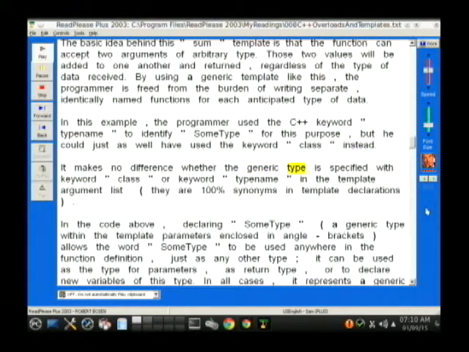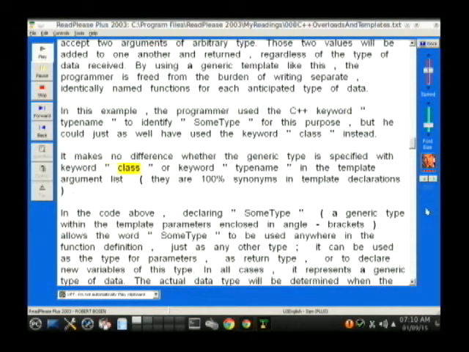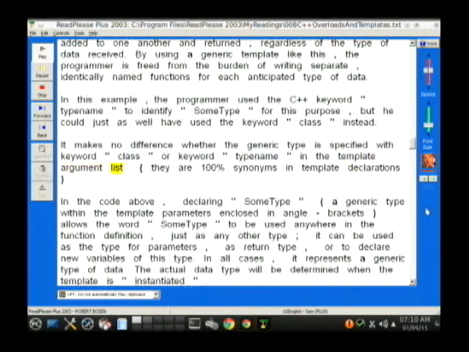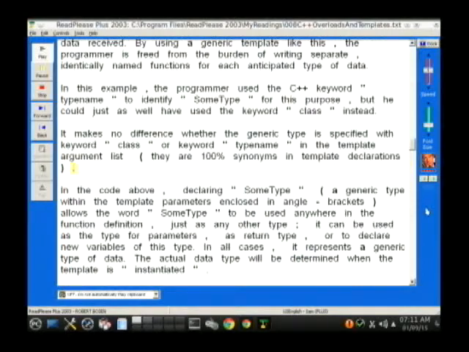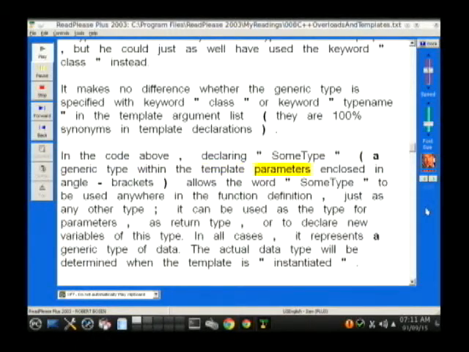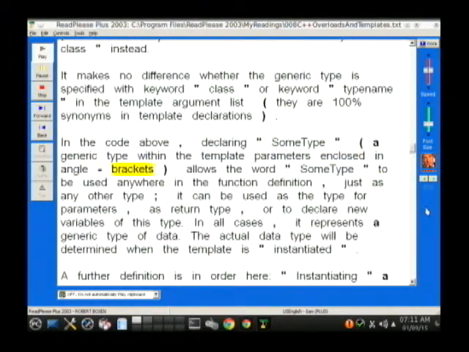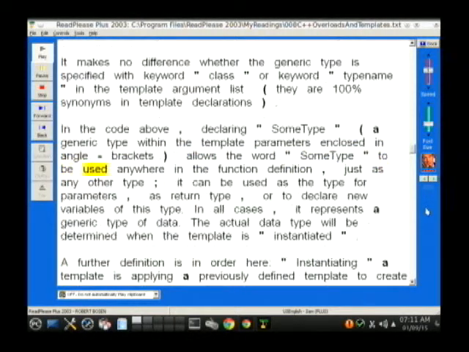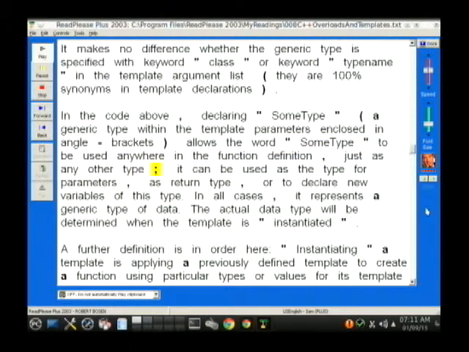It makes no difference whether the generic type is specified with keyword class or keyword typename in the template argument list. They are 100% synonyms in template declarations. In the code above, declaring SumType, a generic type within the template parameters enclosed in angle brackets, allows the word SumType to be used anywhere in the function definition, just as any other type.